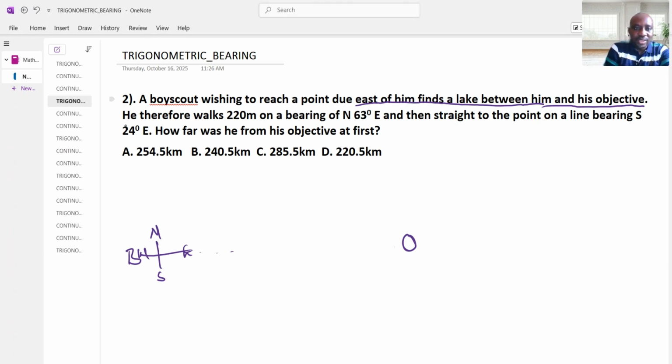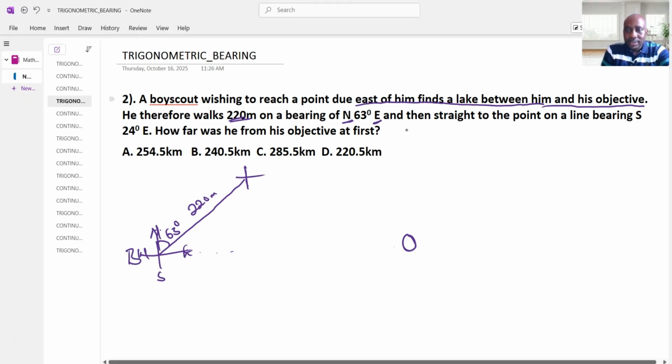And the question now says he therefore walks 220 meters on a bearing of 63° from north, toward east, between north and east. From here to here, this space will be 63 degrees. He stops here. How far did he walk? He walked 220 meters.